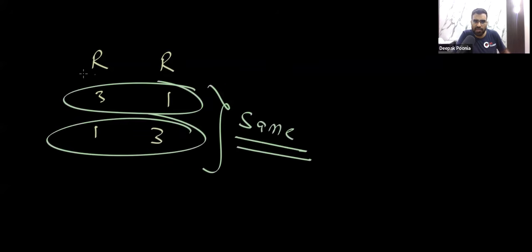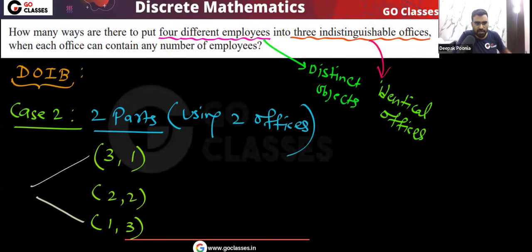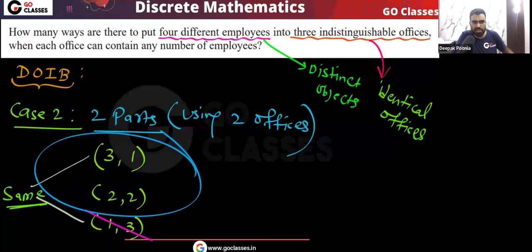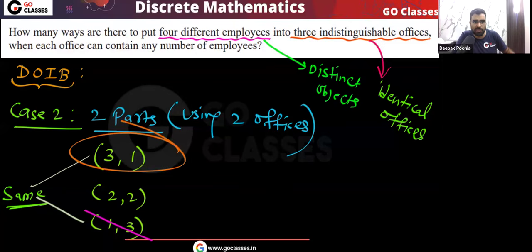Do you agree with me? Because anyway, all the offices are identical. So it does not matter if you write 3 1 or if you write 1 3, both are same. So please understand that if you are considering 3 1, you don't have to consider 1 3. Because anyway, they are basically same because all the offices are identical. So that is the reason these two cases are also same. So only two cases are possible here. In this case 2, there are two sub cases possible, 3 1 and 2 2. That's it. So now you tell me here how many ways will be there.